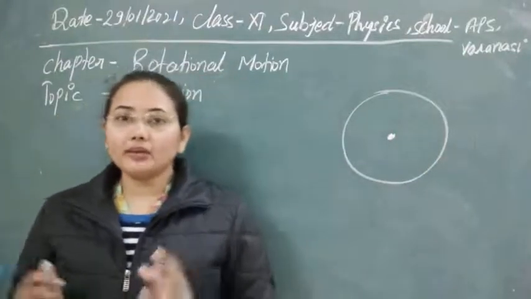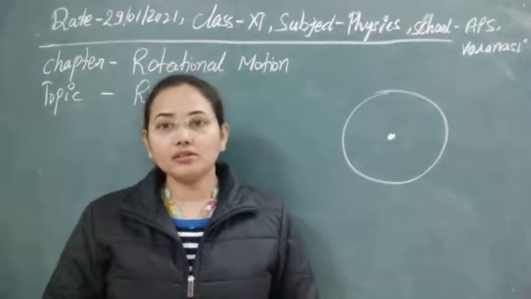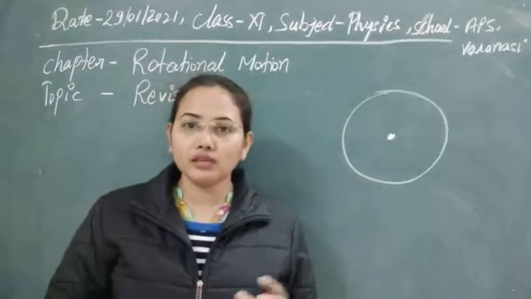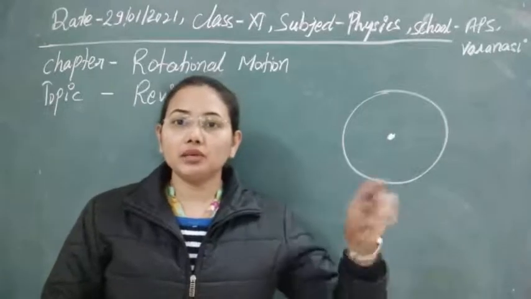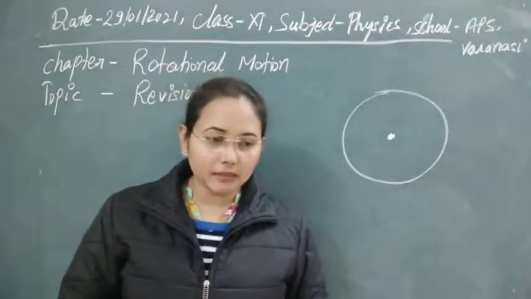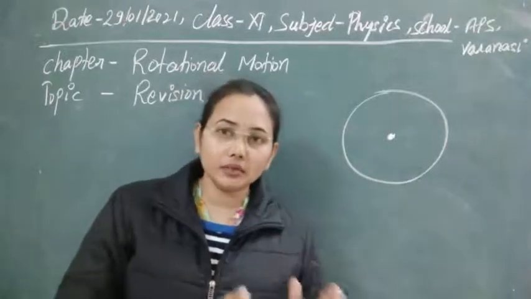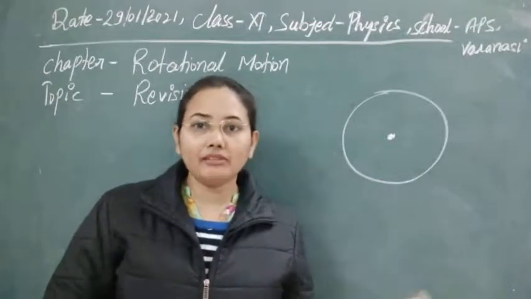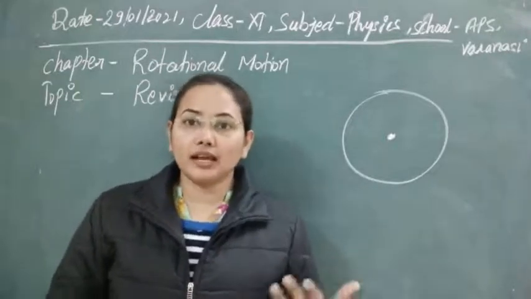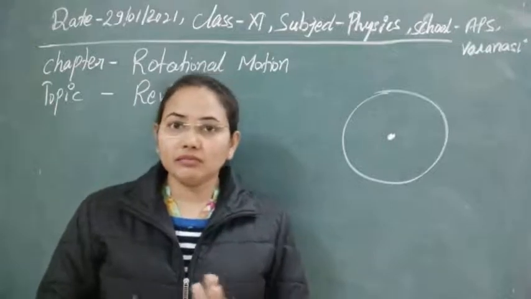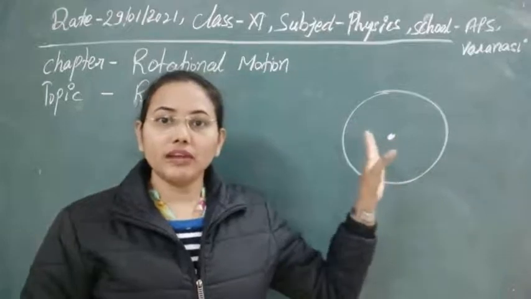Why we are doing it, you know already. Here we have a number of particles and we cannot study all the particles individually. So we change the many-particle system into a one-particle system. Here we are converting our rigid body condition into the one-body condition that we studied before in Newton's laws, motion in a straight line, and motion in a plane. So that is our way to convert.